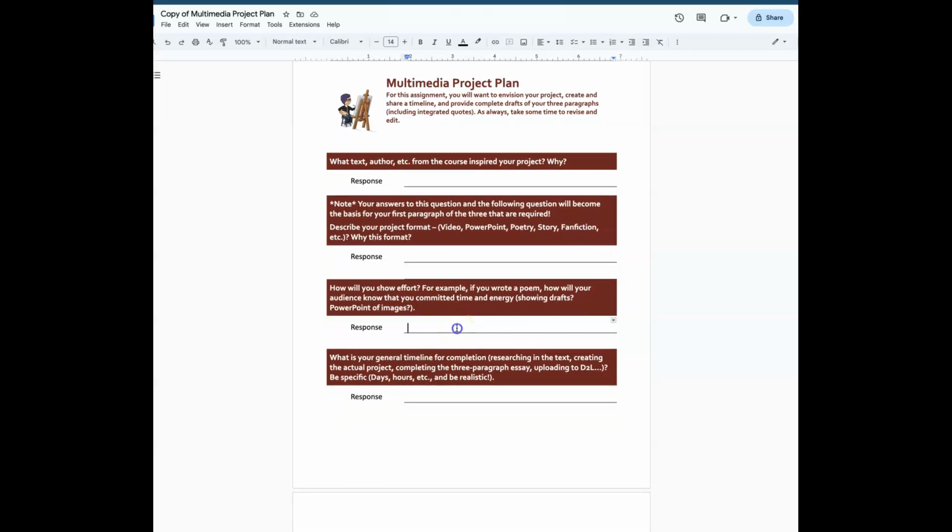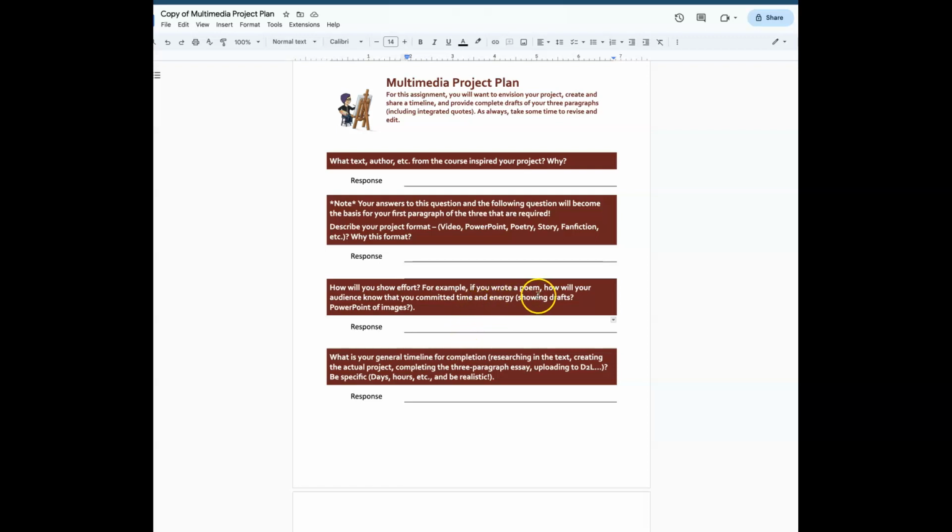How will you show effort? A big part of this is not just seeing the final project, but seeing the effort. This is really going back to what Dr. K and I have talked about in terms of it's about the process. It's not necessarily about the product. It's about those steps that we're taking to get to that final piece of work, whether it's writing or a project.